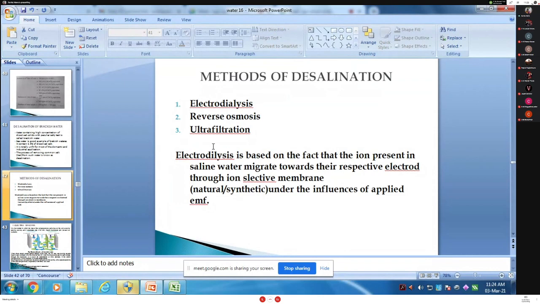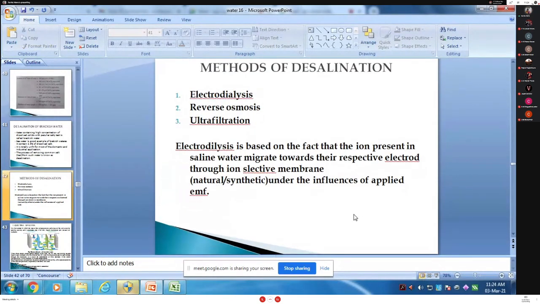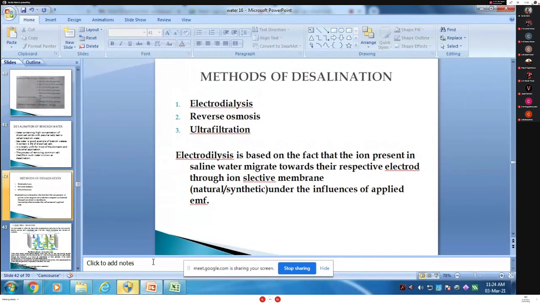So what is electrodialysis? Electrodialysis is based on the fact, this is the principle, that the ions present in the saline water migrate towards their respective electrodes through the ion selective membrane. It may be natural or synthetic, under the influence of EMF. This is the principle of electrodialysis. So electrodialysis is a type of which? Desalination. What is meant by desalination? The removing of